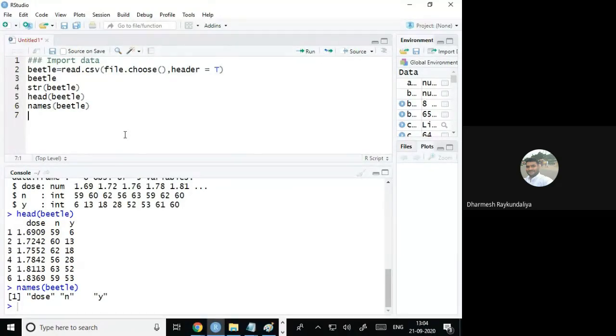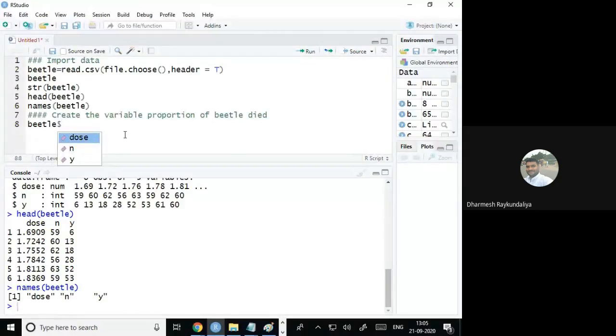Now what is my objective? So objective is to create the variable proportion of beetles died. Okay, so how to create? I told you where the data is there. It is available in beetle.